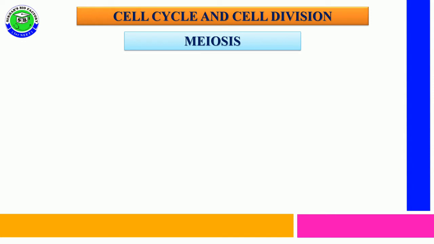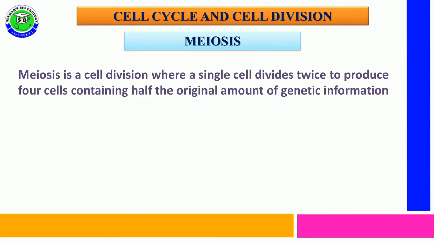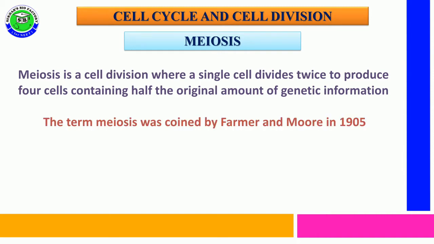In this video, I am going to explain one of the topics in the cell cycle and cell division chapter. It is meiosis cell division and its mechanism. Meiosis is a special type of cell division. In this, a single cell undergoes division two times to produce four daughter cells, each with half of the original amount of genetic information.